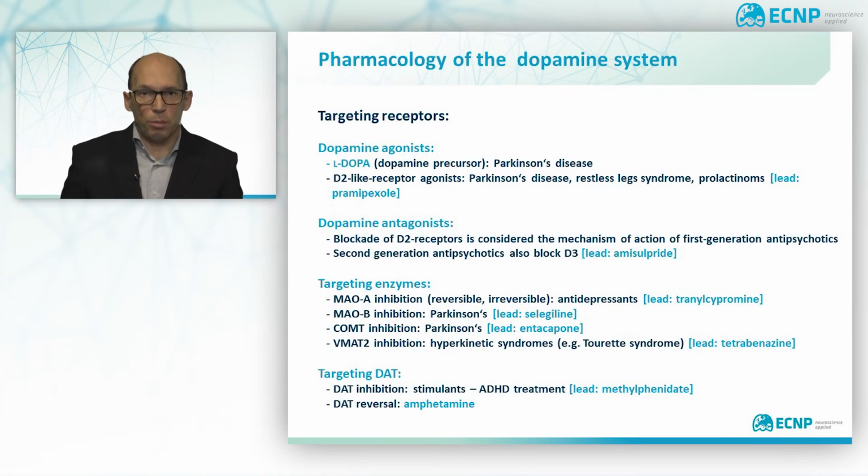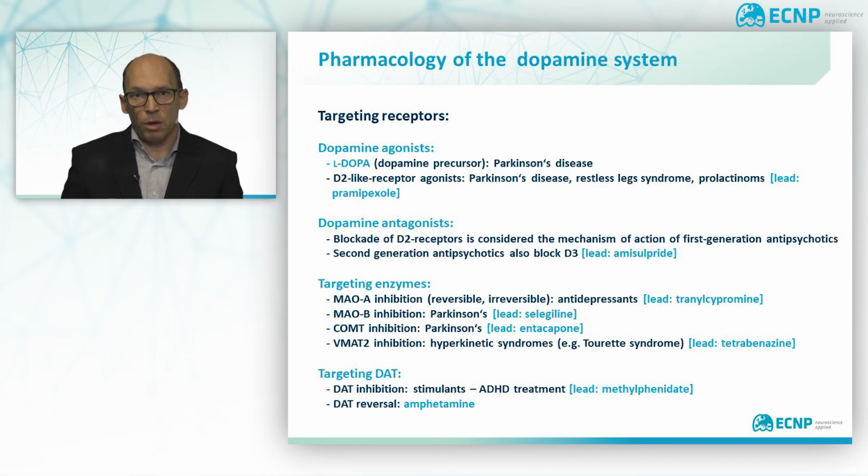Psychopharmacology is rich of compounds manipulating the dopamine pathway. Dopamine agonists are mainly used in Parkinson's disease, but also restless leg syndrome and endocrine states going along with increased prolactin. The most common agonist is L-Dopa, the precursor of dopamine, and this can cross the blood-brain barrier and is there converted to dopamine. More specifically, there are receptor agonists mainly targeting the D2 and to a lesser extent D3